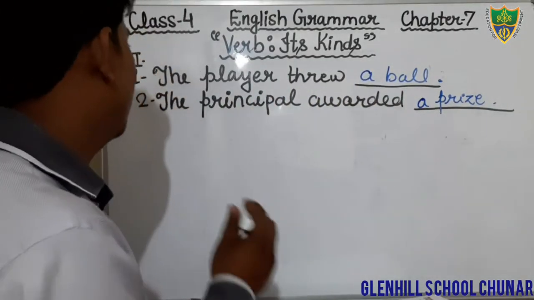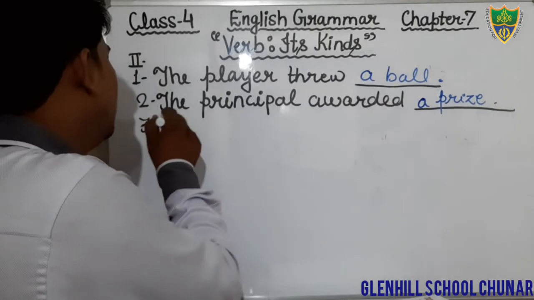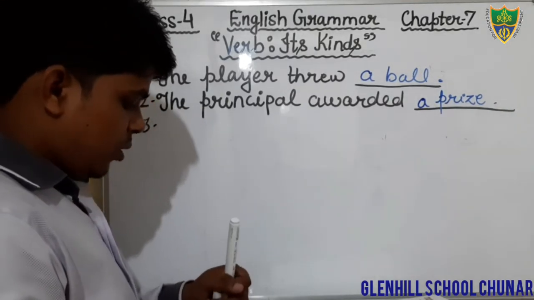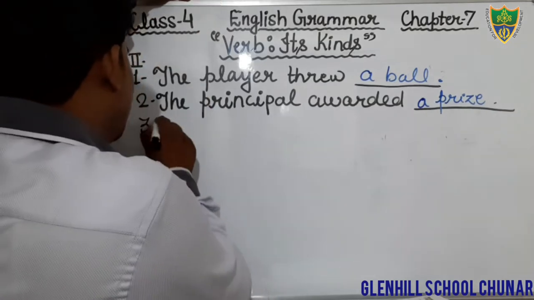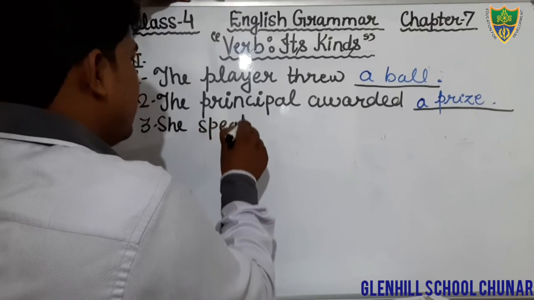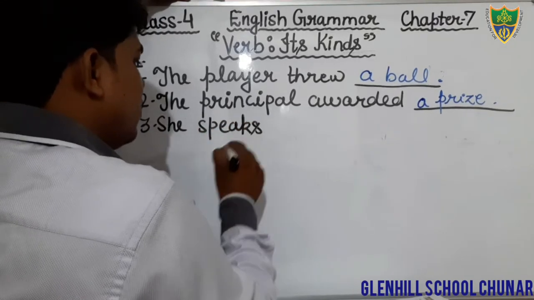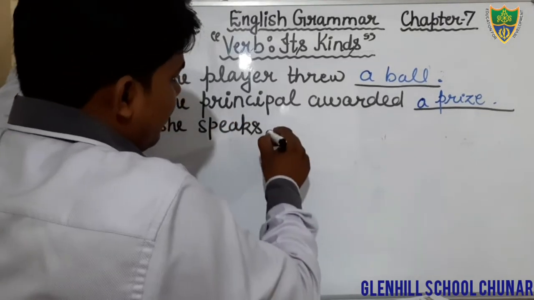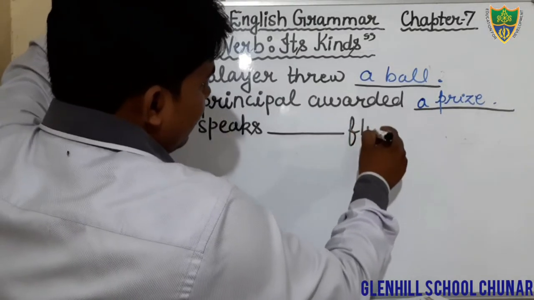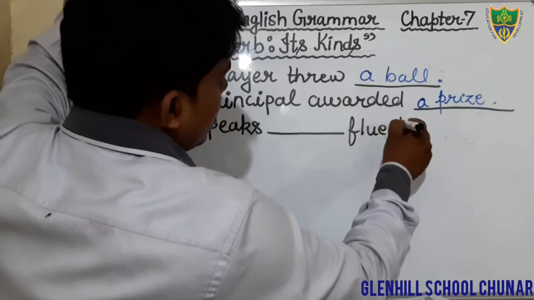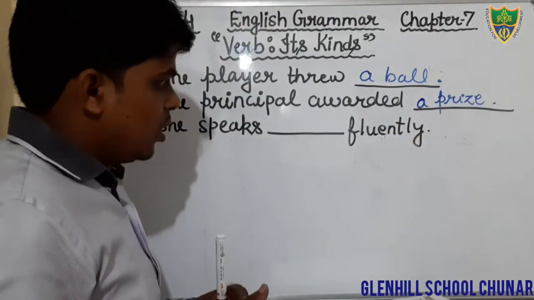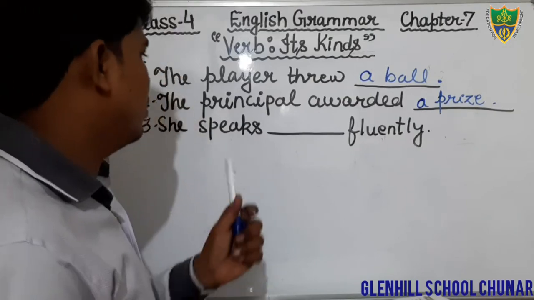Come to the next question. Question number 3: She speaks, blank, fluently. This is your sentence.